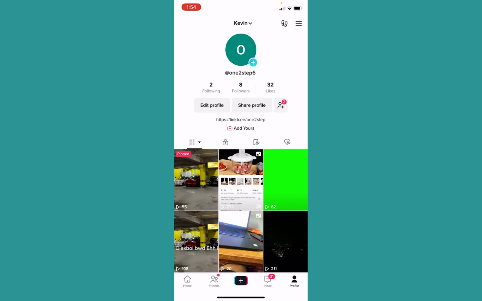And even after multiple warnings, if you keep on doing that, then you have a risk of getting your TikTok account banned. So the easiest way to solve this problem is to try to follow less than 200 accounts per day, and don't try to follow more than 10 accounts within an hour, alright? The max is 15, don't try to go above 15 within an hour, and you should be good to go. That's how you can fix this issue.